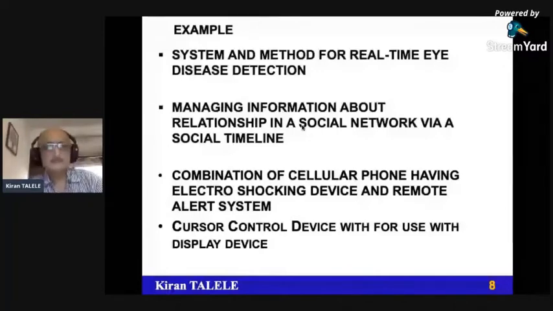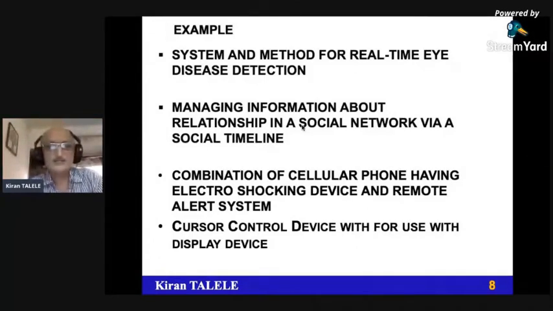So when it is a combination of hardware and software, it can be written like system and method for real-time eye disease detection. One sample example. This is eye disease detection patent. Managing information about relationship in a social network via a social timeline. This is the website patent website.